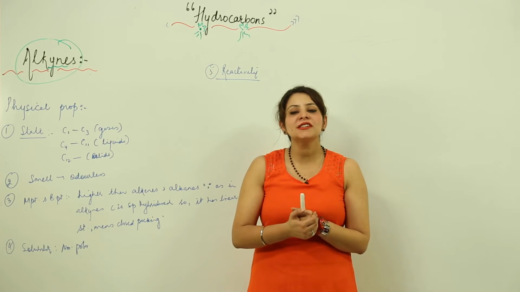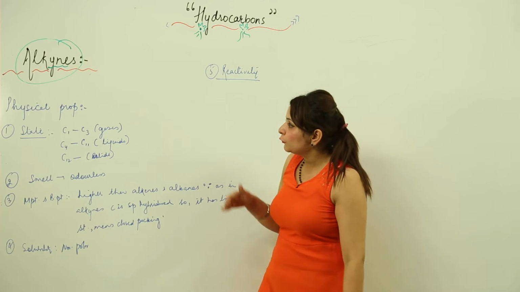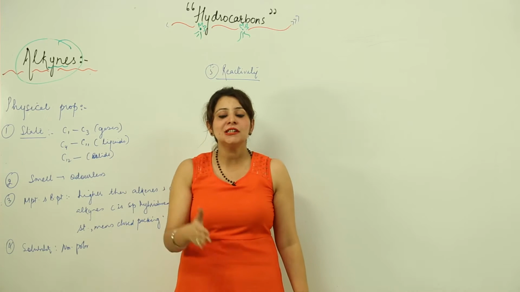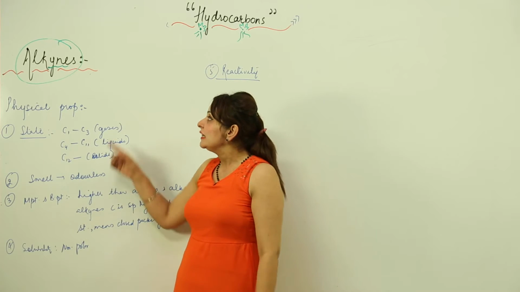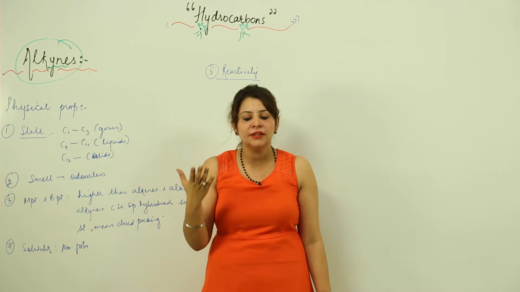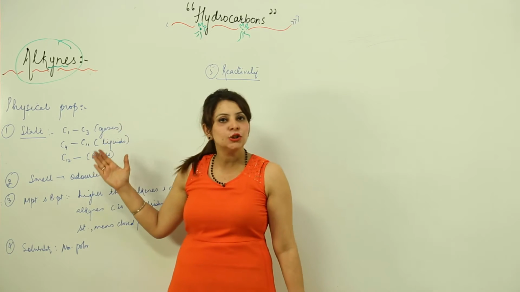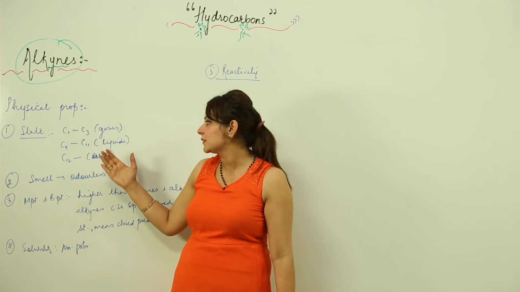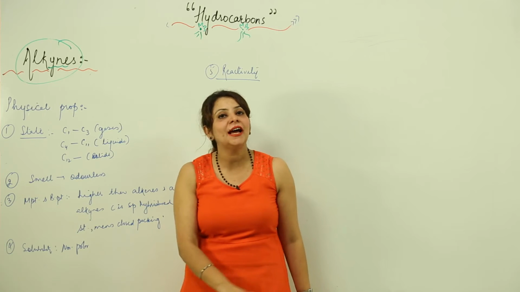Now we are going to focus on the physical properties of the alkynes. First is the state, because the first concern is that we should know how it exists at room temperature. The alkynes with carbon atoms 1 to 3 are gases, like the alkanes and alkenes, where the lower ones were gases. Likewise, the lower members of alkynes are also gases. From C4 to C11 they are liquids, and higher members are actually solids.